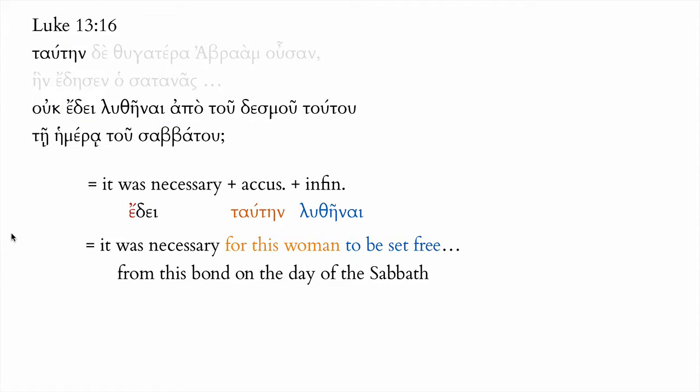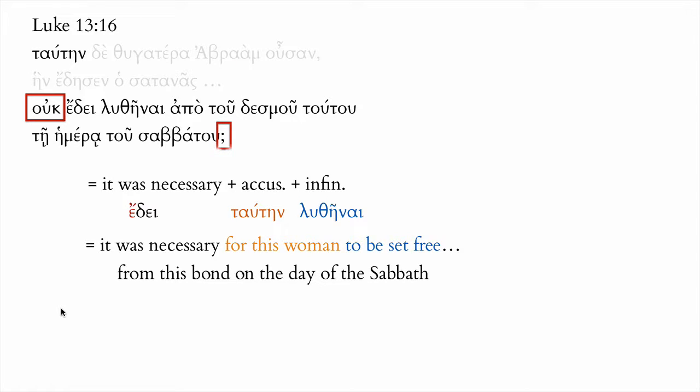You will have noticed that there is one word we haven't dealt with yet, and that is ouk. Well, we know how to translate ouk. That is just a negation. So instead of Jesus saying, it was necessary for this woman to be set free, we'll just put the ouk in. It was not necessary for this woman to be set free from this bond on the day of the Sabbath. But wait a minute, that doesn't make any sense, does it?